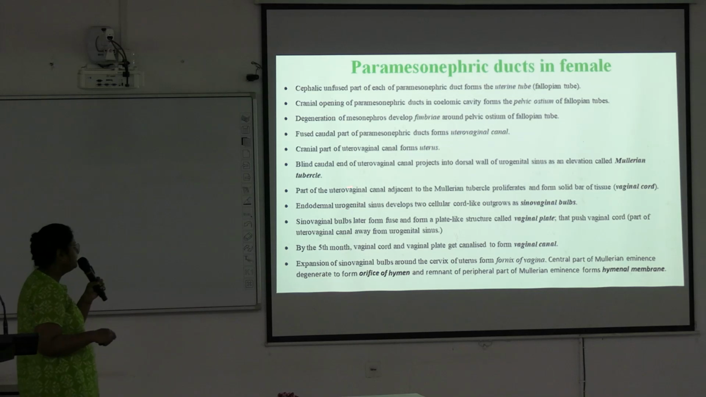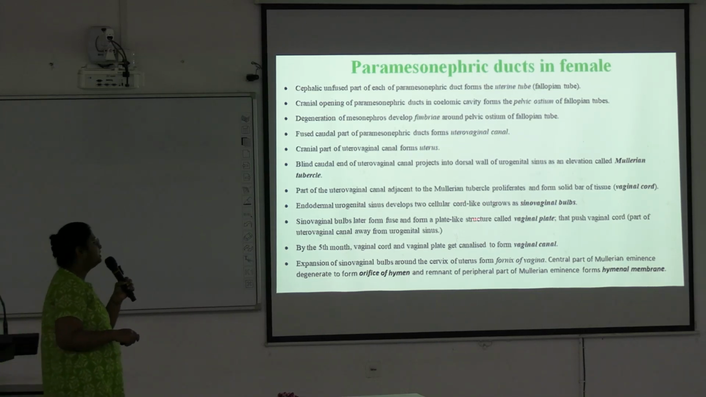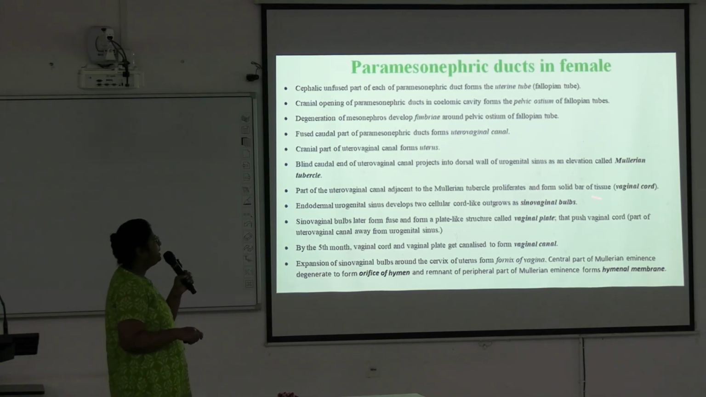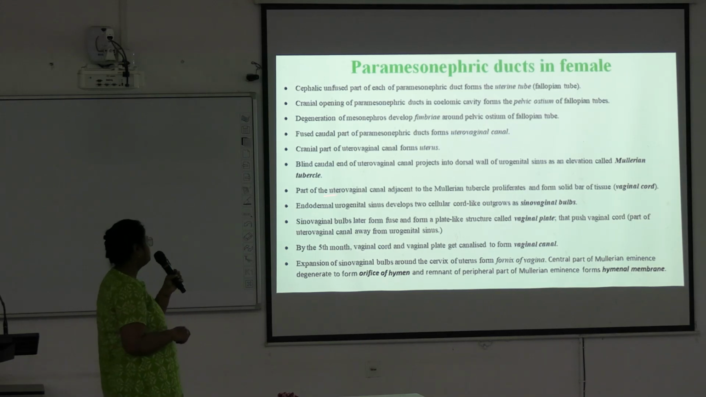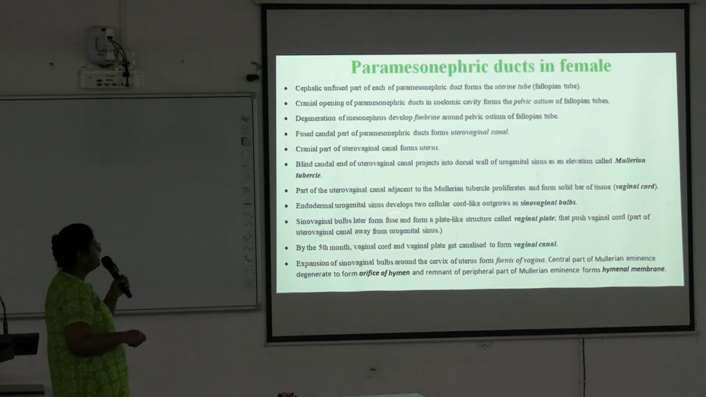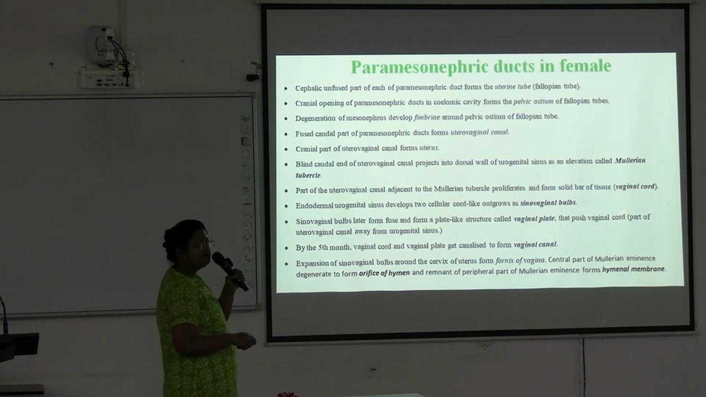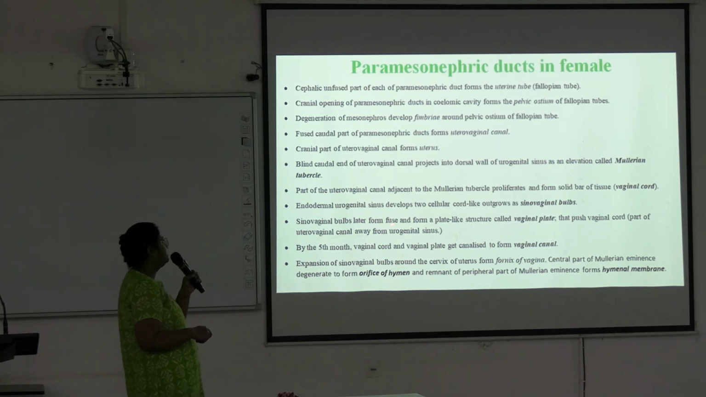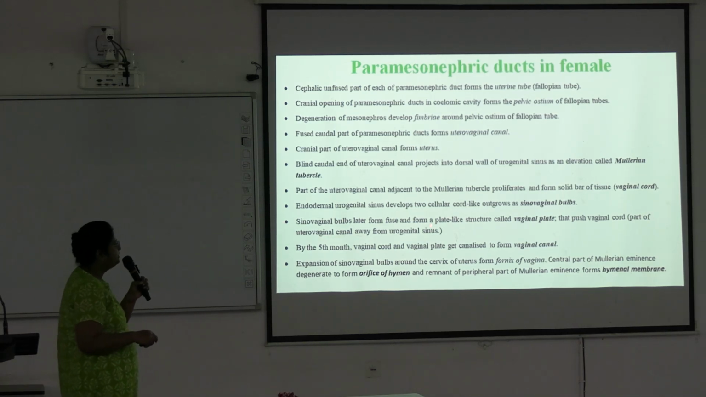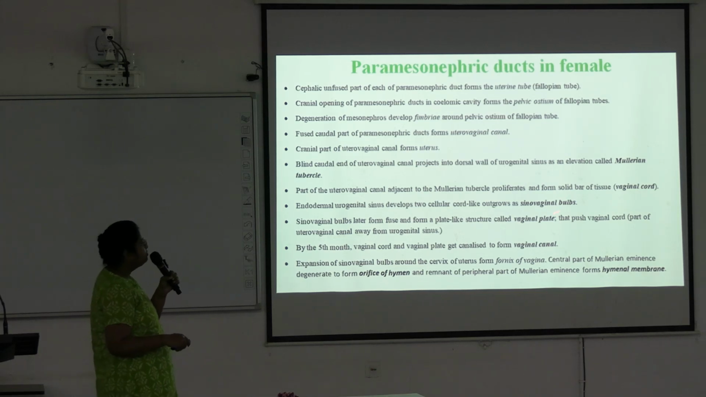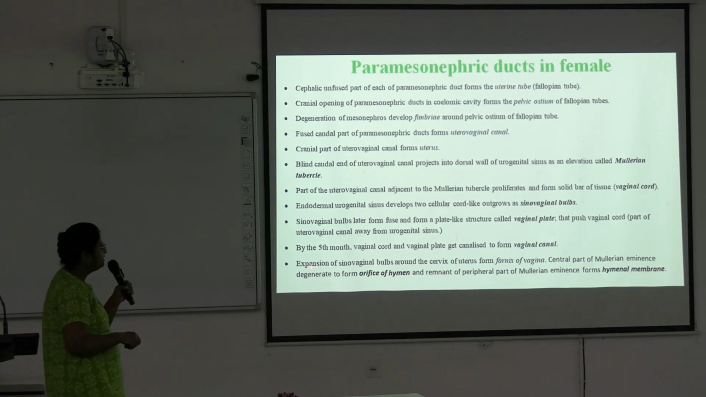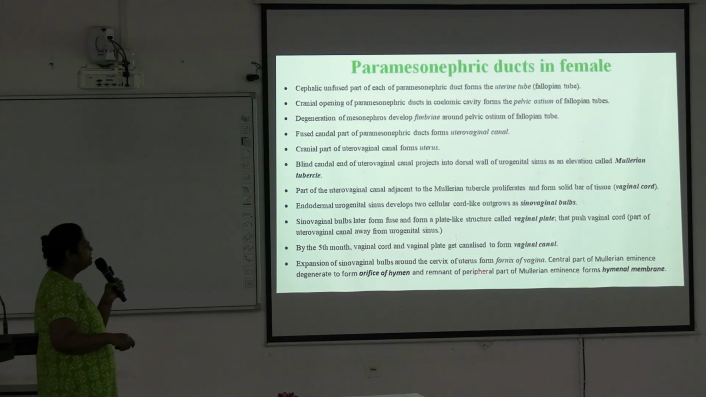And part of the uterovaginal canal adjacent to the Mullerian tubercle proliferates and forms the solid bar of tissue known as the vaginal cord. The endodermal urogenital sinus develops two cellular cord-like outgrowths as sinovaginal bulbs. Sinovaginal bulbs later fuse and form a plate-like structure called the vaginal plate to push the vaginal cord, that is part of the uterovaginal canal, away from the urogenital sinus. And by the 5th month, this vaginal cord and vaginal plate get canalized to form the vaginal canal. So this is development of vagina.